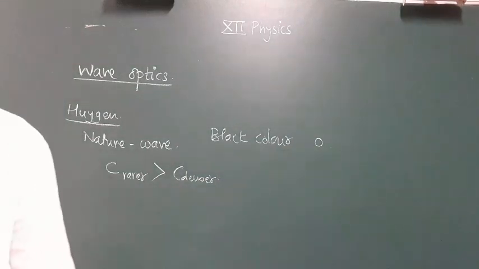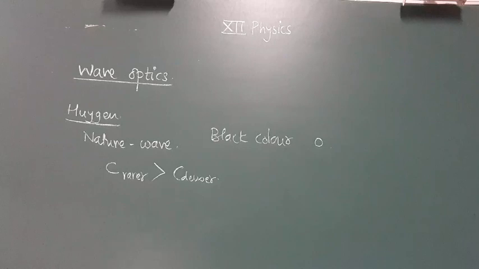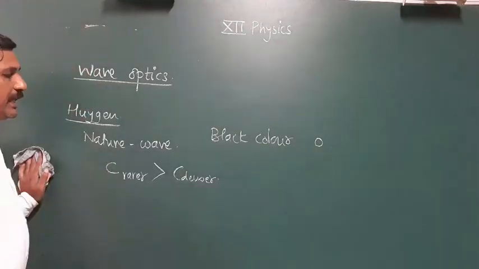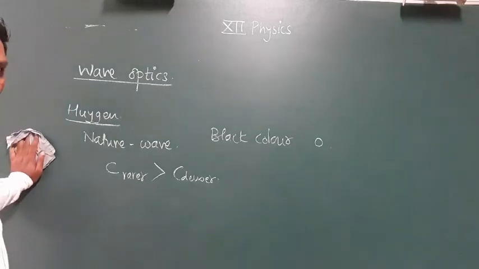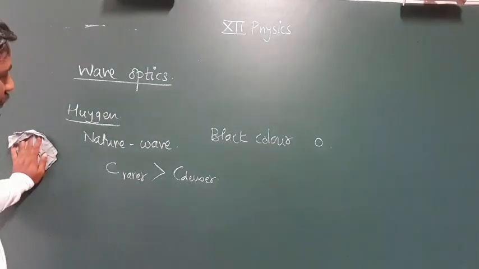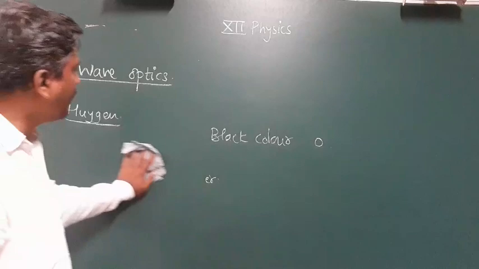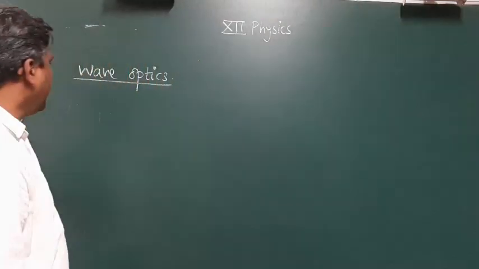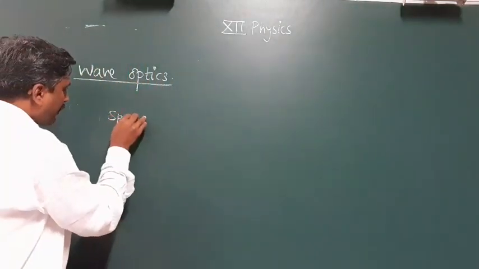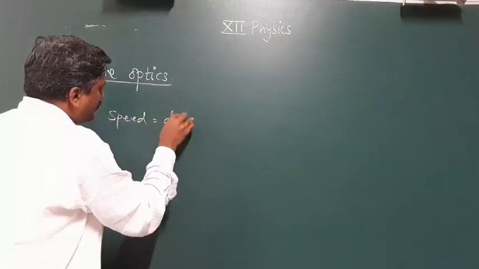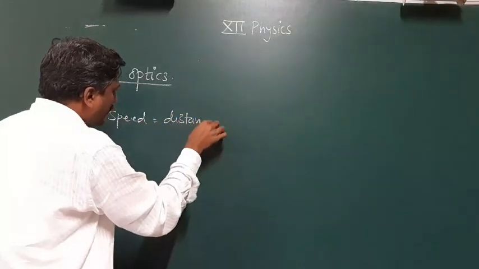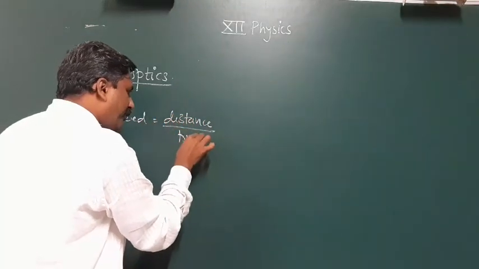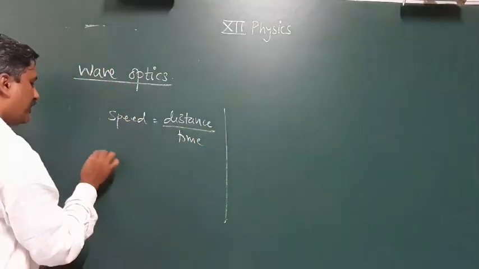Now, what factors does this speed of light depend on? The speed of light in a rarer medium is more than in a denser medium, and the speed is given by one formula: speed equals distance upon time. We will definitely use this formula, but after some time.